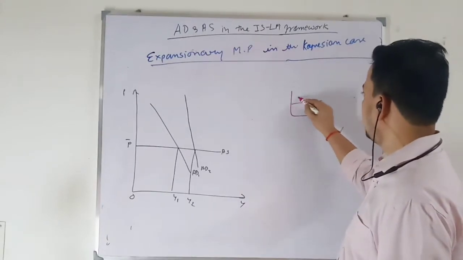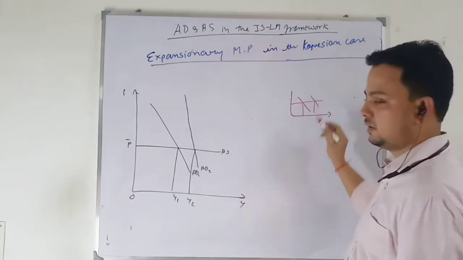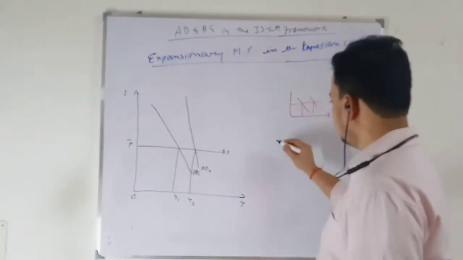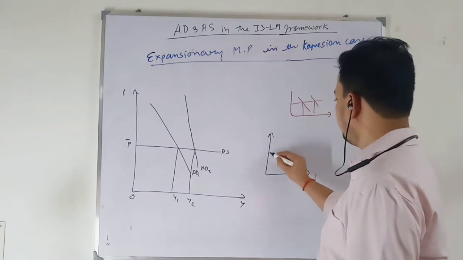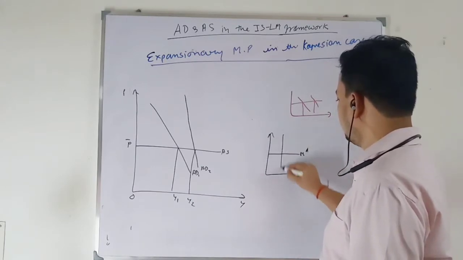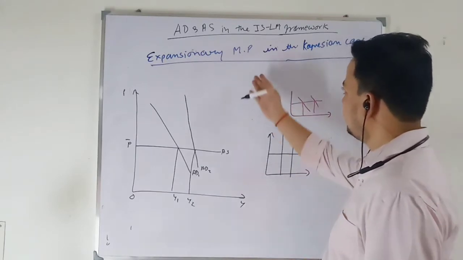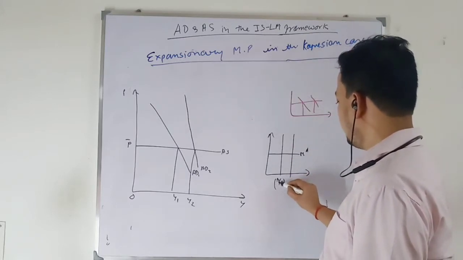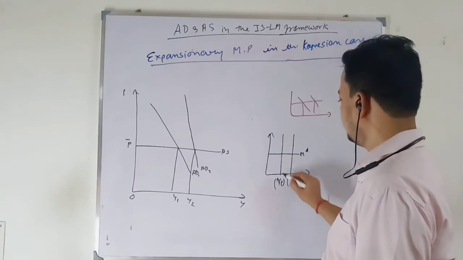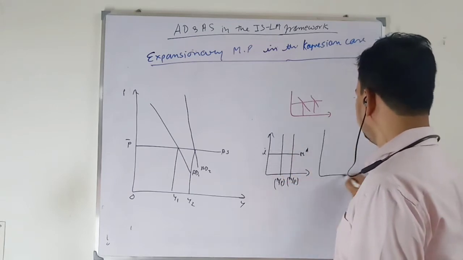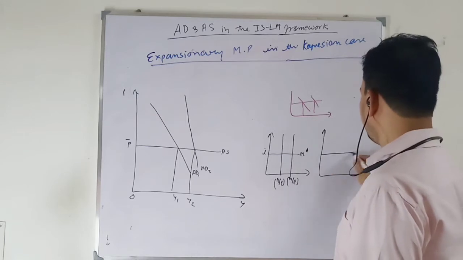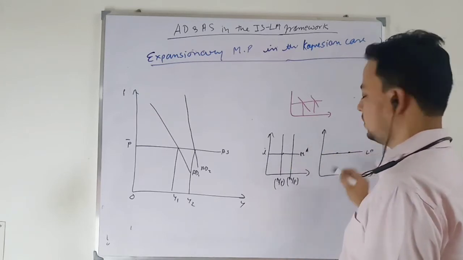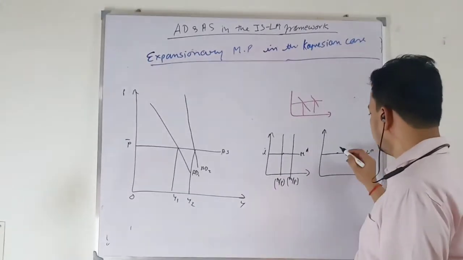We have done the expansionary fiscal policy in the Keynesian case, right? Where the IS curve shifts rightward, then the full value of the multiplier is realized. But here the problem is that the money demand is like this. When there is a monetary policy expansion, money supply increases, say M1 to M2, for the same price level. Interest rate is not changing. So the LM curve is like this. This is one point, second point. This is my LM curve.